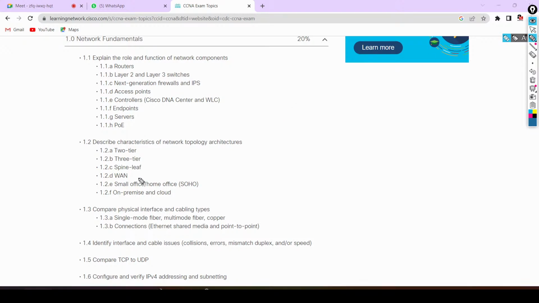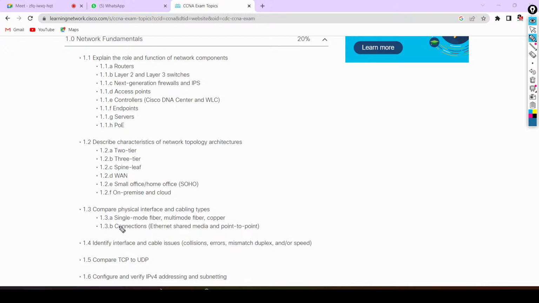Then after that, small office and home network. Then we will compare some physical cables. We have multiple types of cables. If I want to connect two computers together, which type of cable do I need to connect these two computers? Anyone have any knowledge? Straight through cable. Yes. Okay, so these cables we will understand right here.